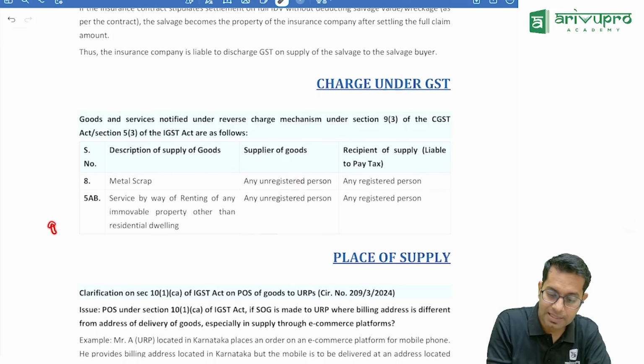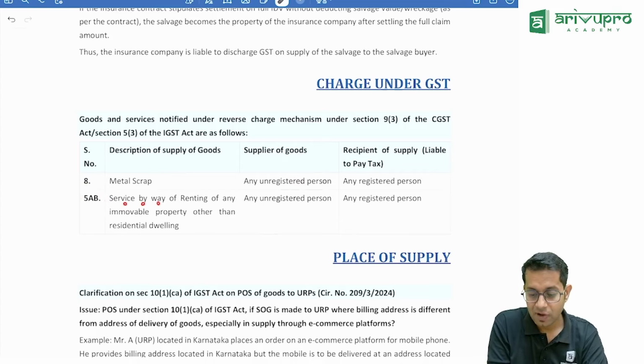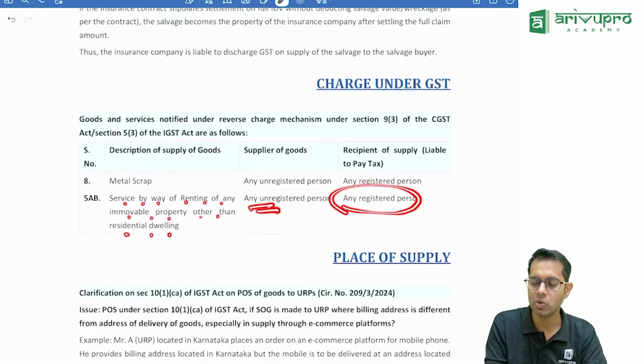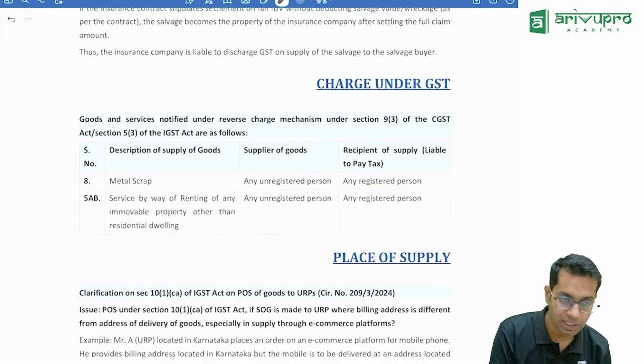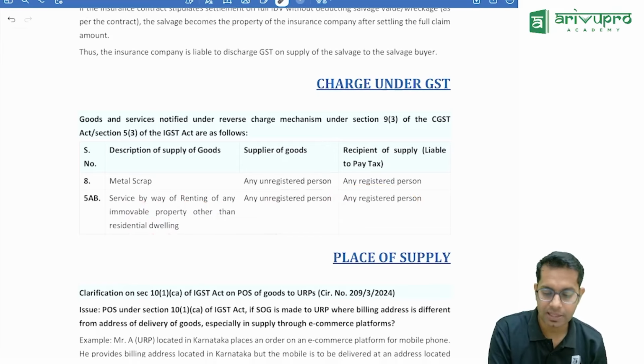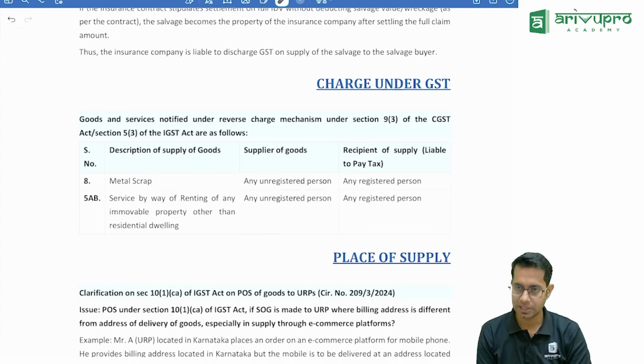Similarly, there is a service also which has been added, 5B: services by way of renting of any immovable property other than residential dwelling by an unregistered person to a registered person. Please note, we have studied one more point similar to this, called services of renting of residential dwelling to a registered person.